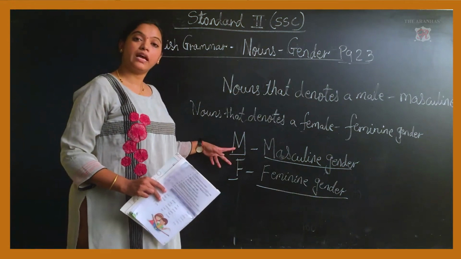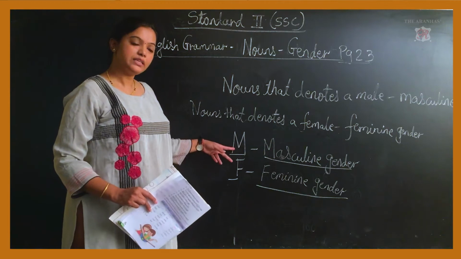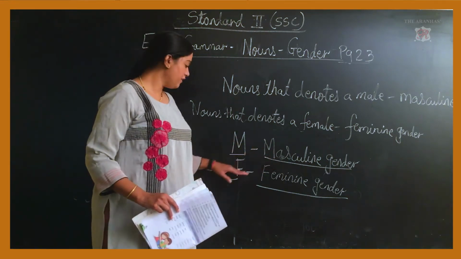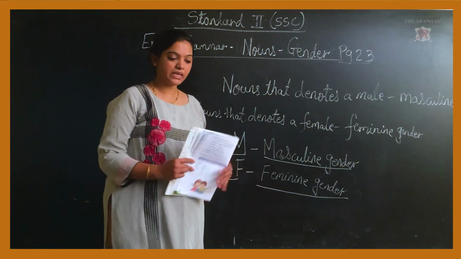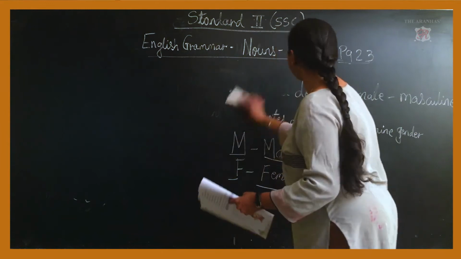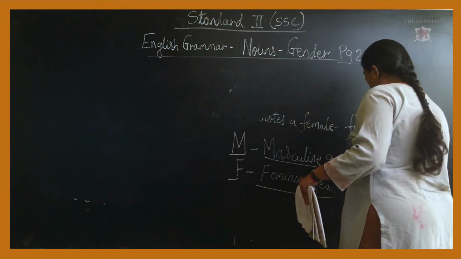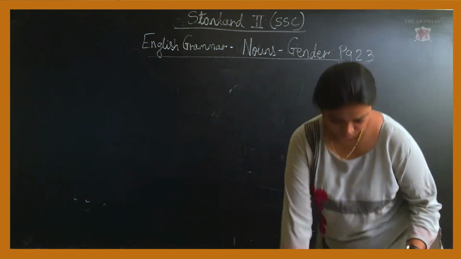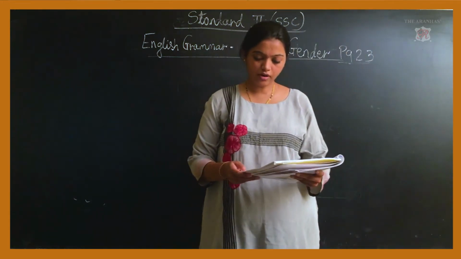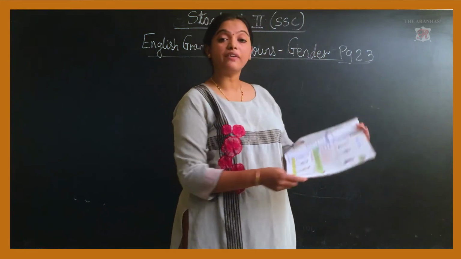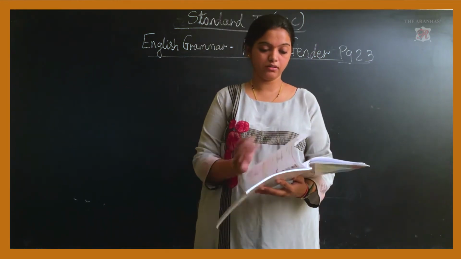This will help you to identify whether it is a male or a female. If it is a male, you will write masculine gender. If it is a female, you will write the feminine gender. Daughter and mother, you can see over here, it stands for feminine gender.